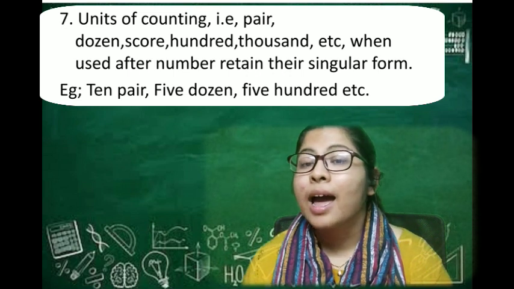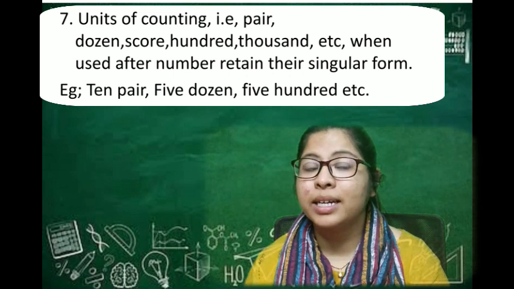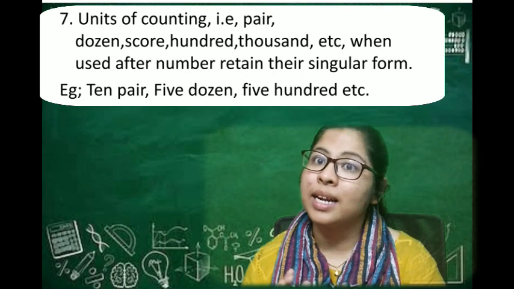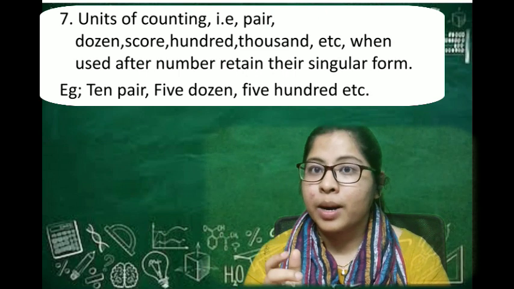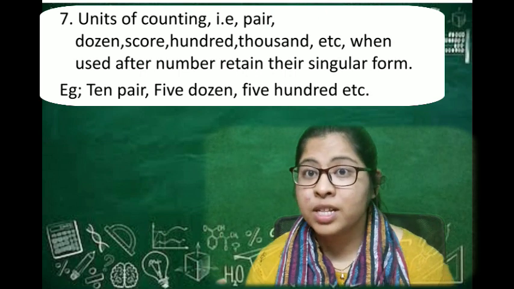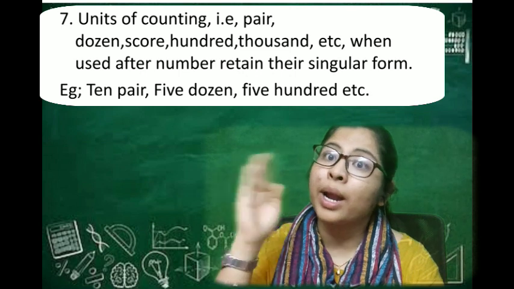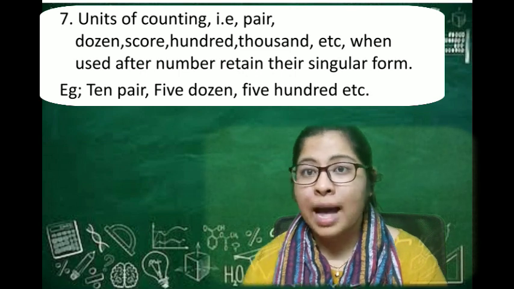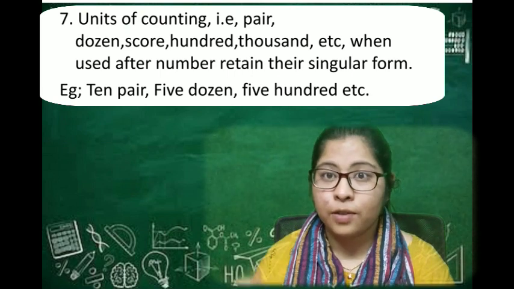We don't say 10 hundreds, we say 10 hundred. We don't say 10 dozens, we say 10 dozen. So whenever these quantity-representing words are used in a statement, they will never be plural when a number is added to them.